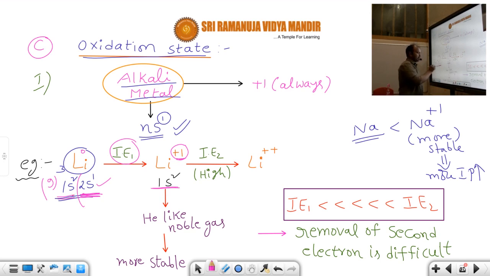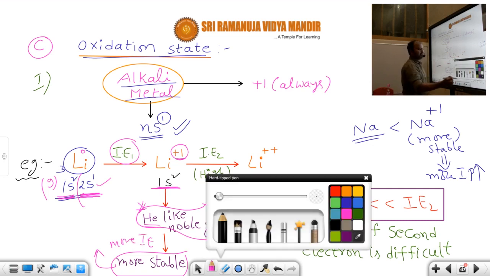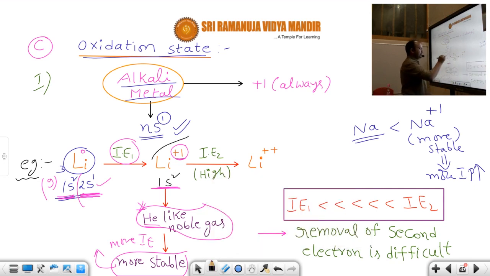Electronic configuration: what happens? 1 electron is donated, and what remains is 1s2. Generally, 1s2 is which electronic configuration? Helium's electronic configuration is 1s2. Is helium a noble gas or not? So noble gases are generally more stable. When it is more stable, it has more ionization energy. From lithium +1, removing an electron is very difficult.